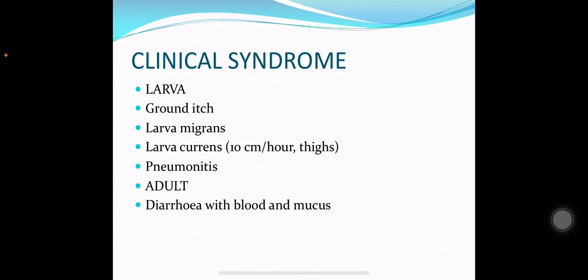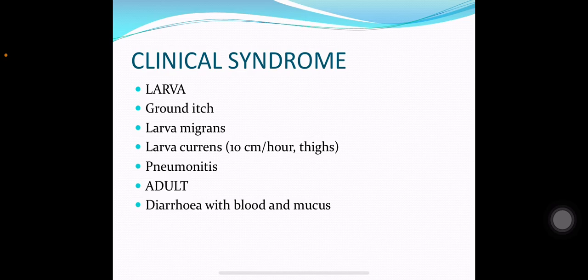Then the larvae, rather than entering the circulation and going to the heart and completing the cycle, might just migrate in the skin. They might not complete their cycle, but just wander in the skin, and such larvae are called larva migrans.